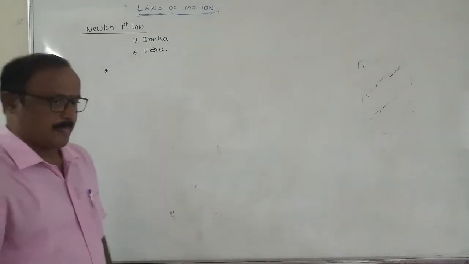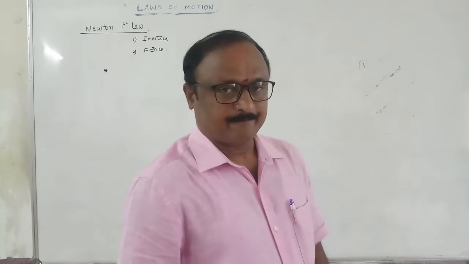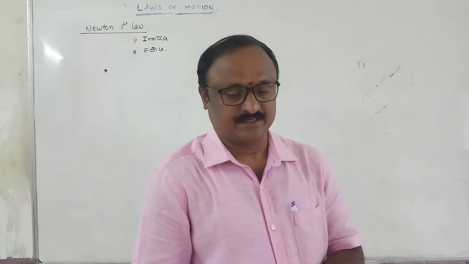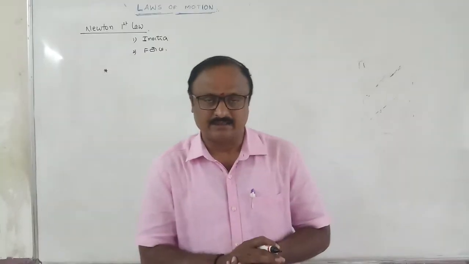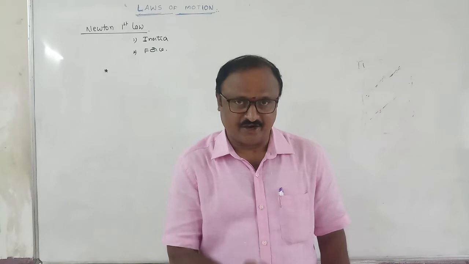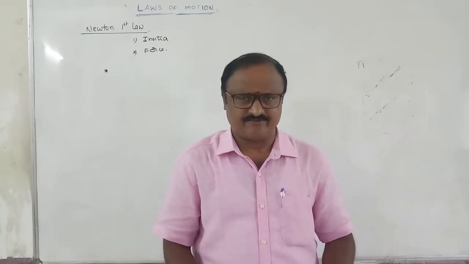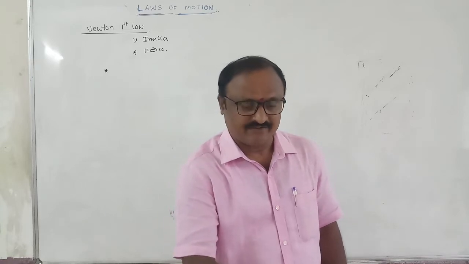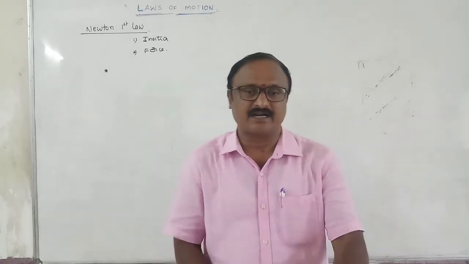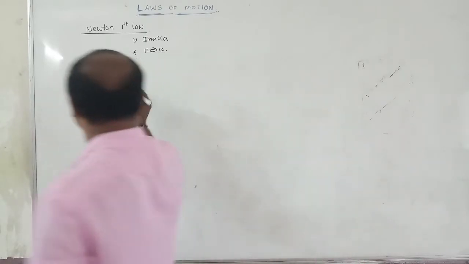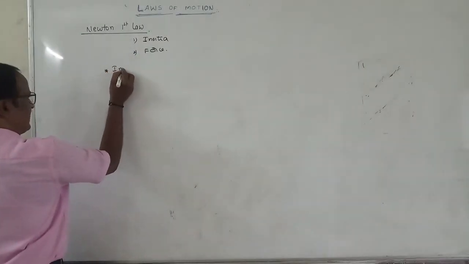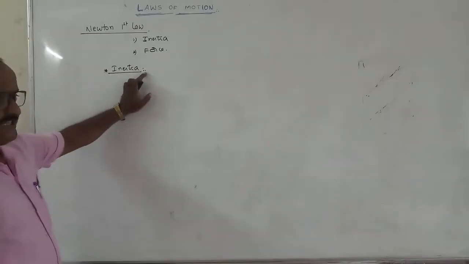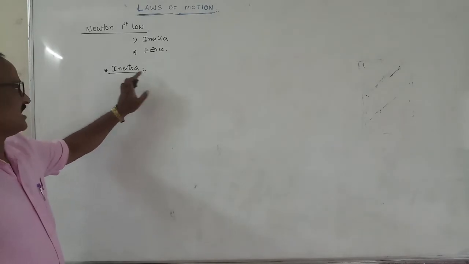Inertia means the inability of a body to change its state of rest or state of motion by itself. Suppose the duster is kept on the horizontal table. The duster cannot change its state of rest by itself. That property of the body, its inability to change its state of rest by itself, is called inertia. Therefore, inertia is defined as the inability of a body to change its state of rest or state of motion.